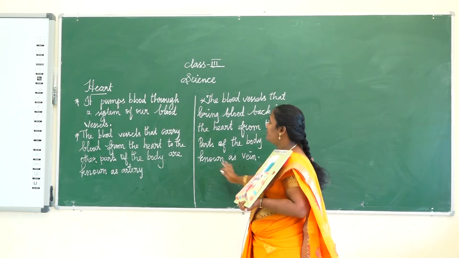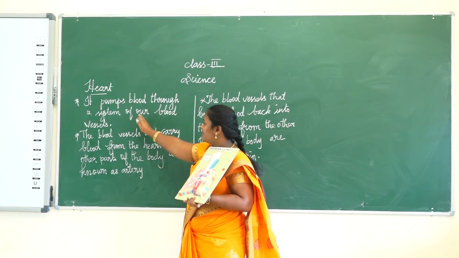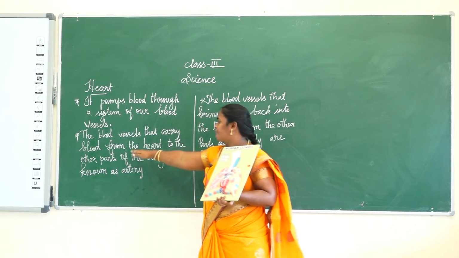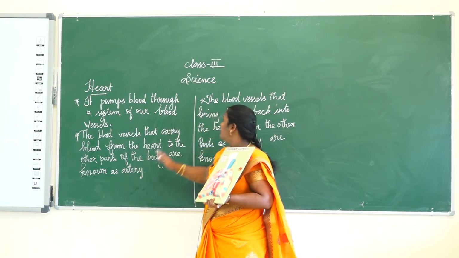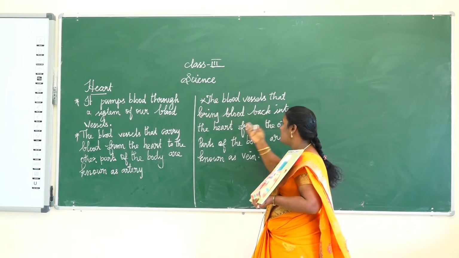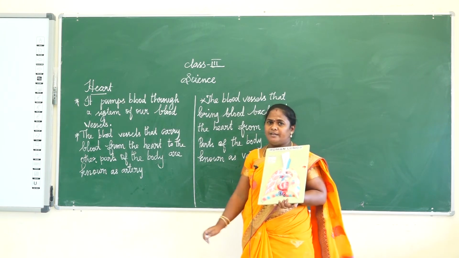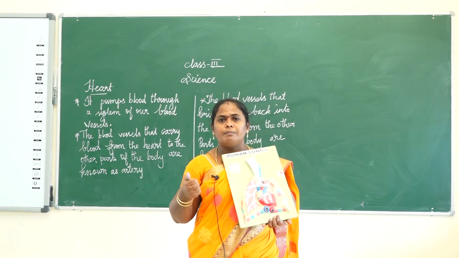To summarize, the heart pumps blood through a system of blood vessels. Arteries carry blood from the heart to the other parts of the body, and veins bring blood back into the heart. When the heart beats, it makes the sound lub dub, lub dub.